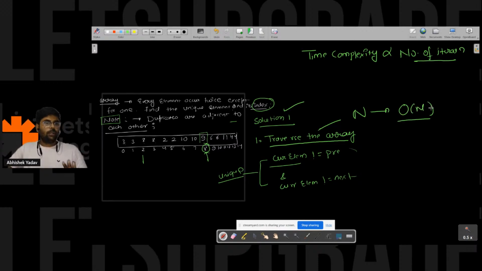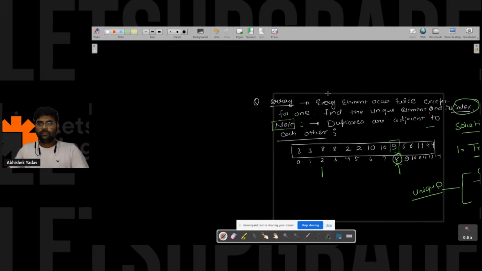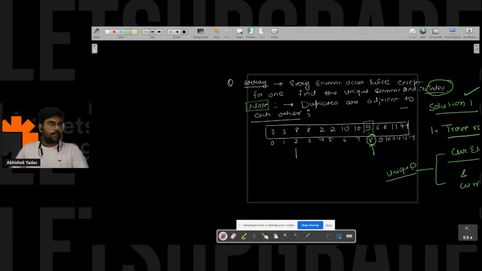Everyone is clear till this point? Yes or no? Anyone has any doubt in this solution? Clear? So here I am getting the time complexity as Big O of n.